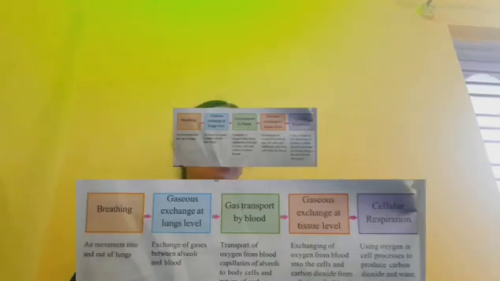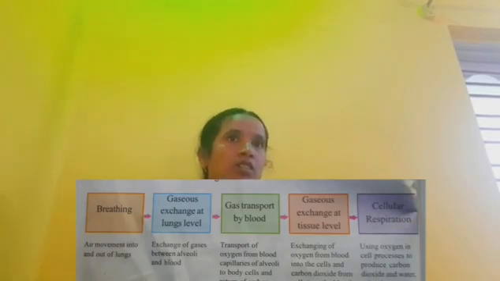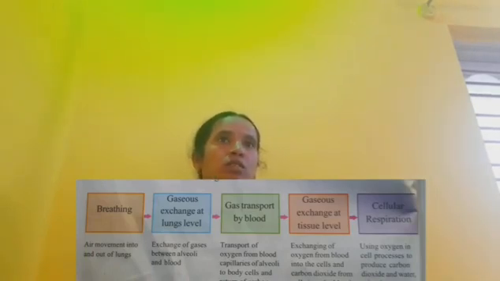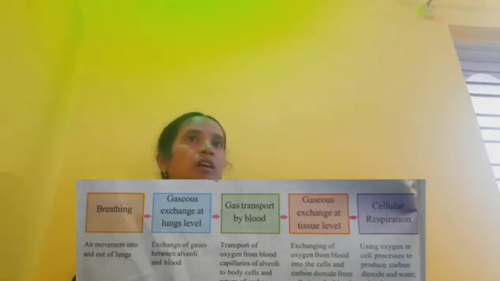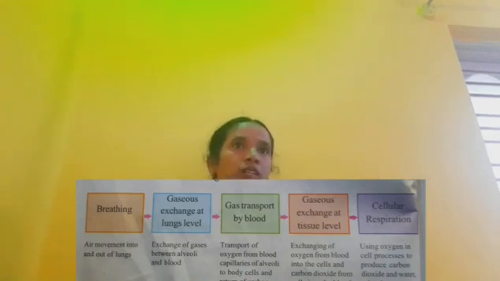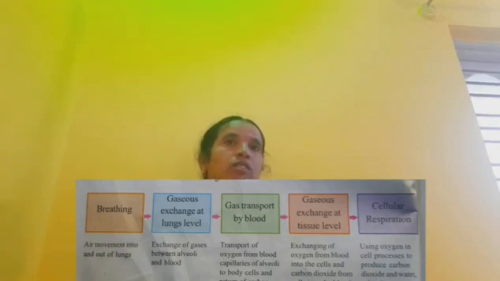Next topic is events or steps in respiration. What are the steps in respiration? First, breathing; gases exchange at lungs level; gas transport by blood; gases exchange at tissue level; cellular respiration. Next, one by one we discuss these steps. First of all, breathing: air movement into and out of the lungs.